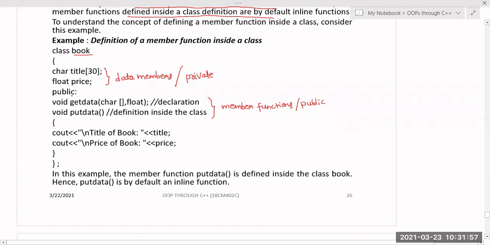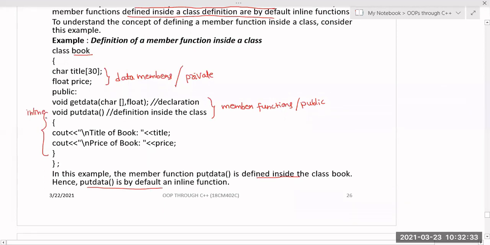Okay, so public get data character float, this is your declaration, and put data, this is your definition. For this get data I just declared, but for this put data I wrote the definition inside the class itself. So this is the process to define member functions inside the class. In this example the member function put data is defined inside the class book, hence put data is by default an inline function. No need to use any keyword like inline, it is inline only.